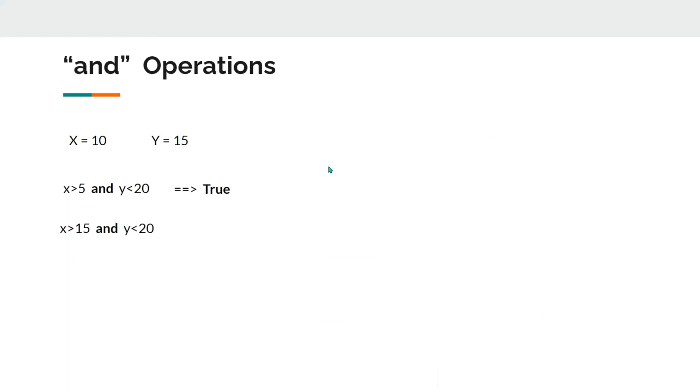Now I have X is greater than 15. It is false. Now one of the statements is false, so this AND operation will return false if any one of the statements is false. Similarly, y is greater than 20. It's false, so it will return false this time. And now at last I have both the conditions false, and it will return false this time also.